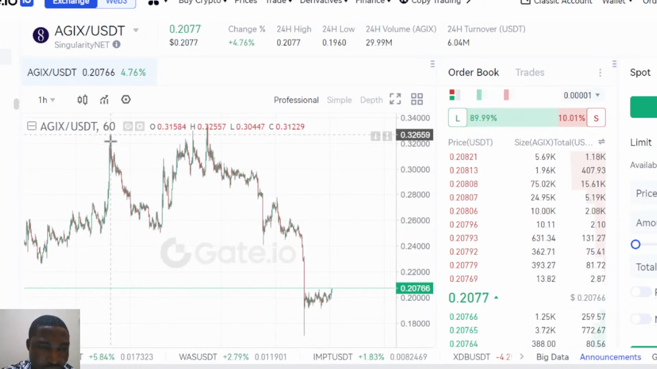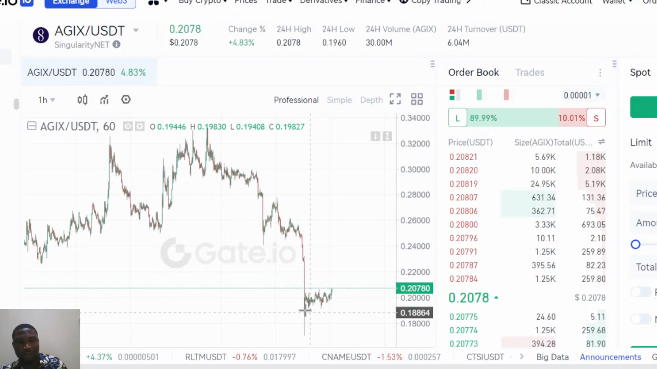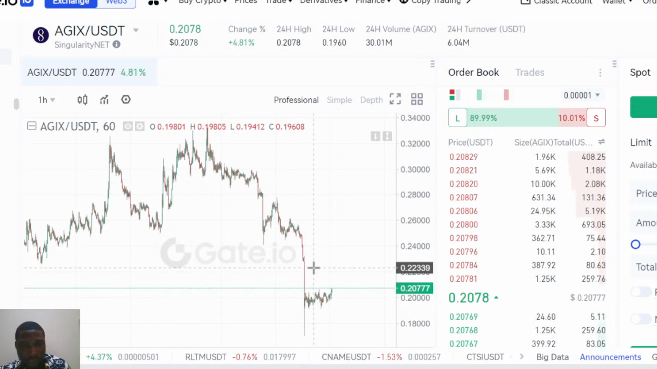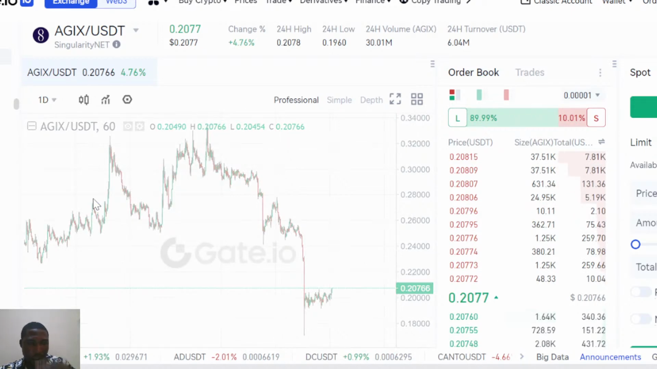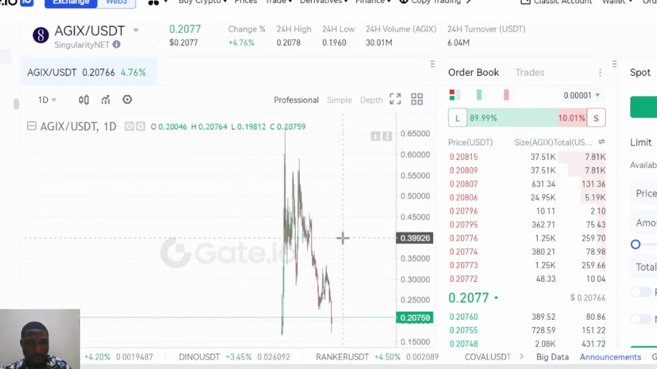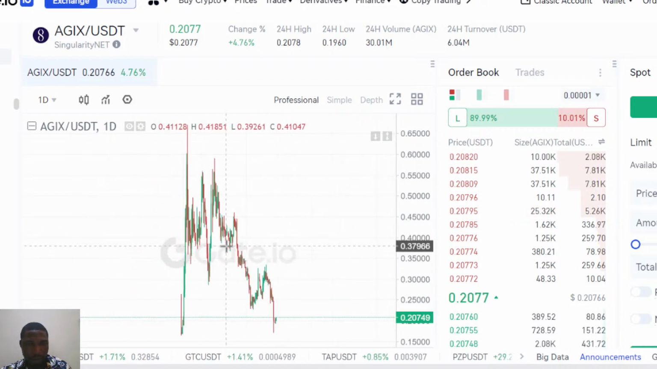It had a bridge, it came up here, it came down, it came up, came down. So right now it came down, and the market is trying to retrace itself back. This is a 1 hour time frame. So let me change the time frame to a day time frame. Let's check it. So now this is a day time frame. Let's draw it out.